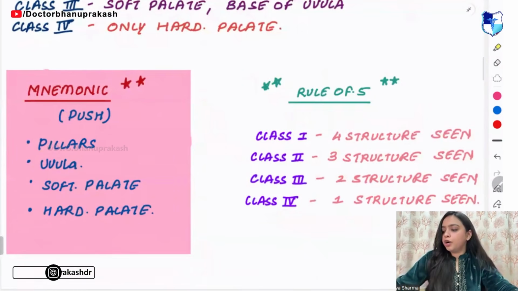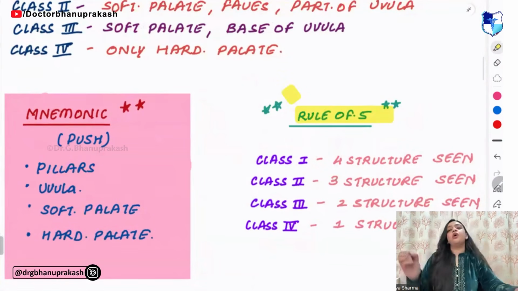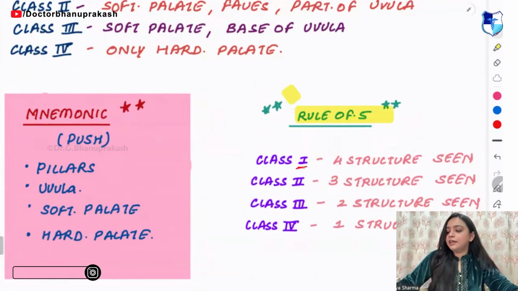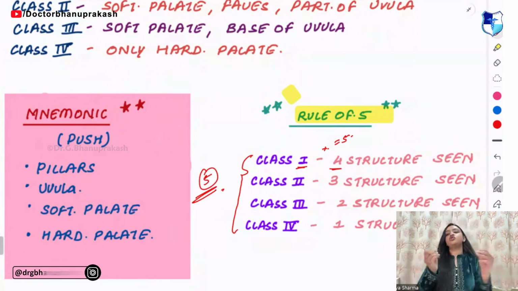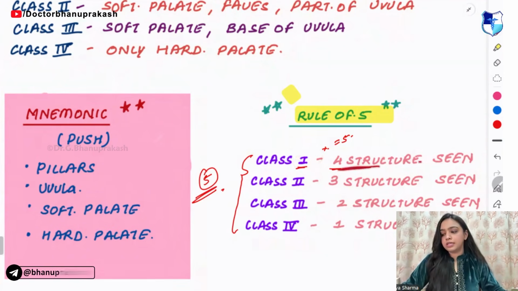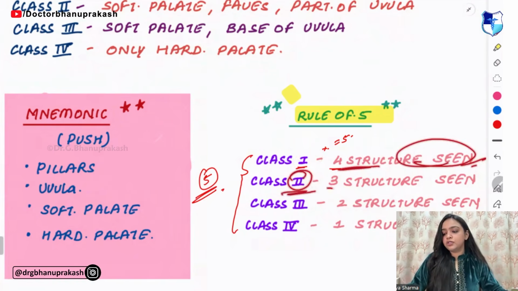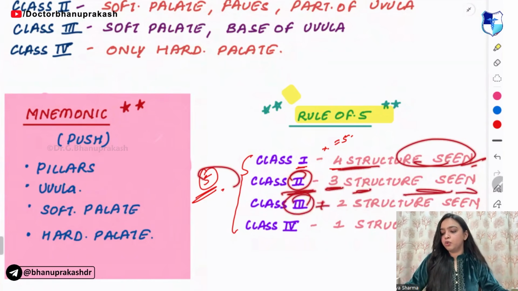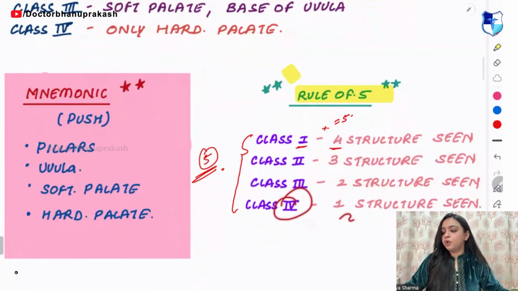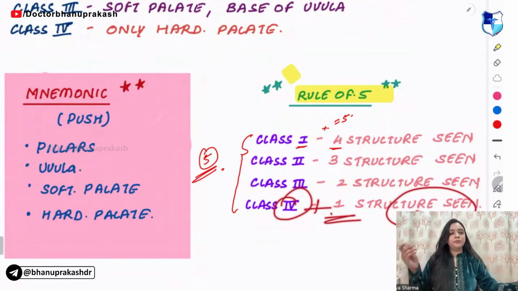Before that, I want you to know the rule of 5. What does the rule of 5 state? If we add 1 plus 4, we get 5. So the sum total of each and every class should be 5. In class 1, 4 structures are visible. In class 2, 2 plus 3 is 5, so you have 3 structures. In class 3, 3 plus 2 is also 5, so you have two structures seen. And in class 4, you have only one structure. 4 plus 1 is 5, right?